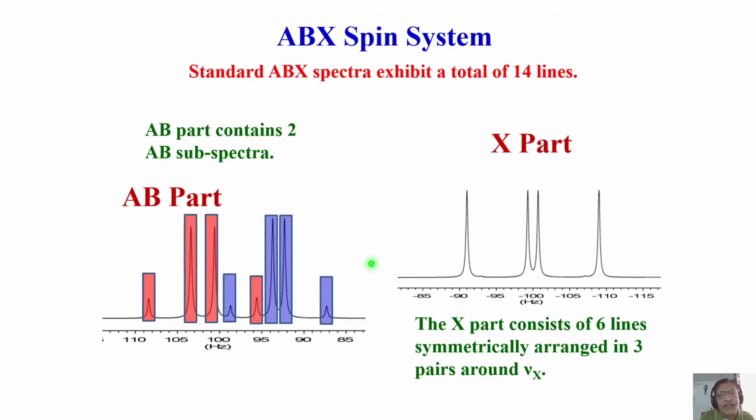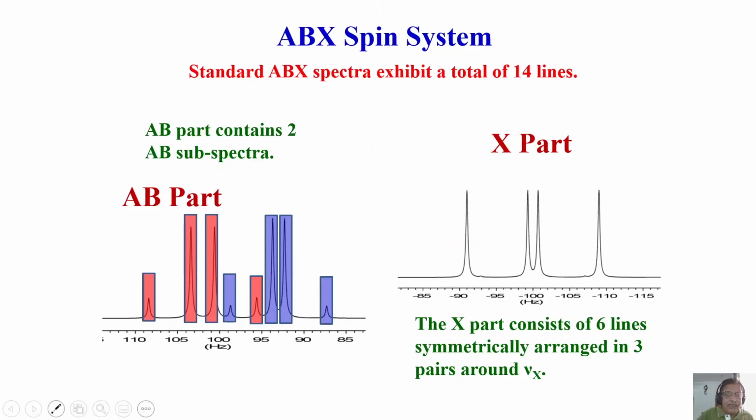Of course, something more is there. The AB spin system gives conjugated solutions. You cannot just analyze it without taking the intensity pattern into account. We'll not go more into the details, I'm just giving you the information. In the ABX case, you get an AB part and an X part. The X part has 6 lines, symmetrical with respect to the center, and 2 weak transitions are generally not seen. So you get only 4 peaks for the X part.